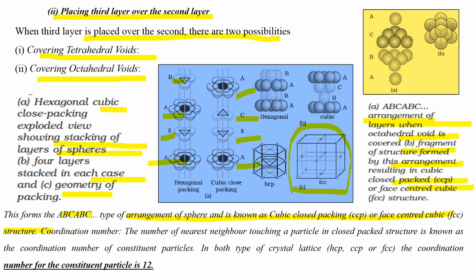And the coordination number, what is coordination number? The number of nearest neighbors touching a particle in a close packed structure is known as the coordination number of the constituent particle. In both types of crystal lattice, HCP and CCP or FCC, the coordination number of the constituent particle is 12.